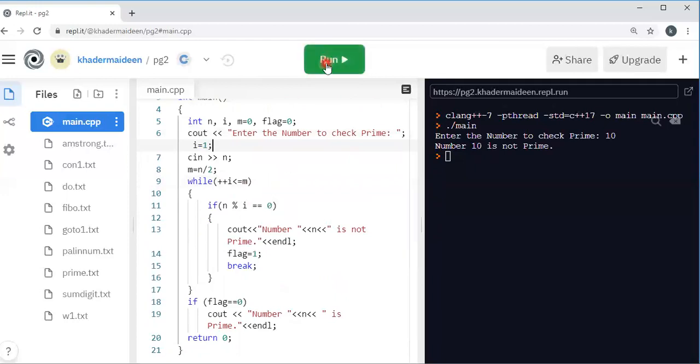Now we execute this program. Seven. So the number 7 is prime. Now 15. The number 15 is not prime. Okay. So that was using the while loop. Previously we have seen using for.